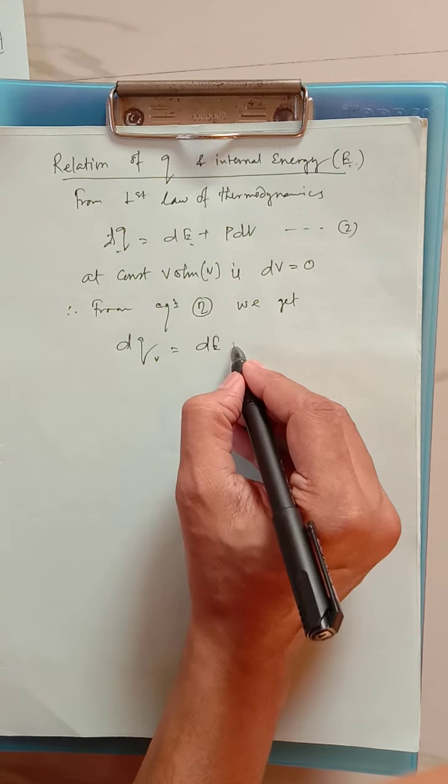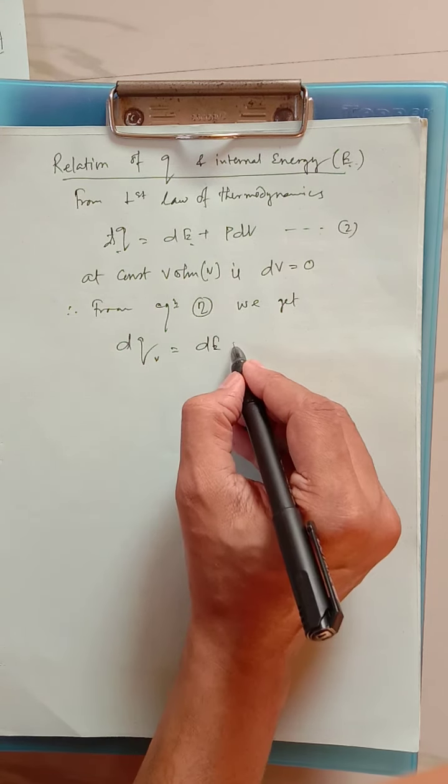Let me consider it the third equation. Now for the relation between Q and H. H we already know, H equals E plus PV. Whenever differentiation is done on both sides, this will be the differential form: dH equals dE plus PdV plus VdP.